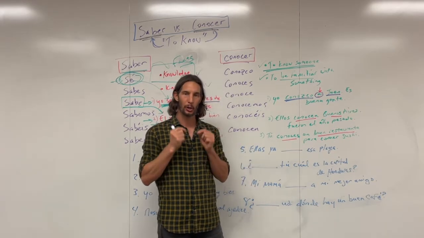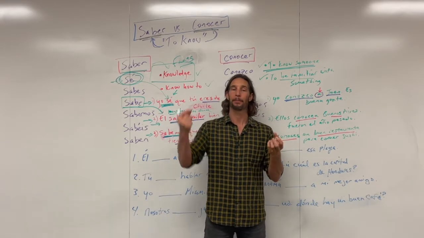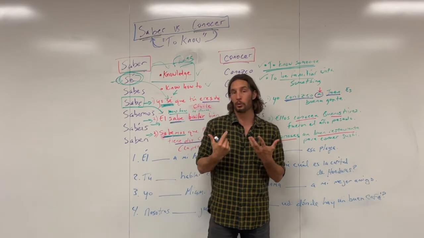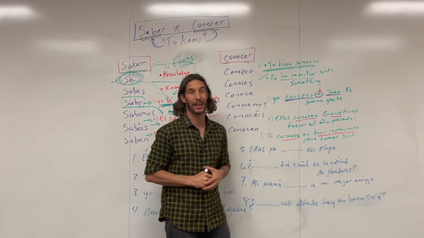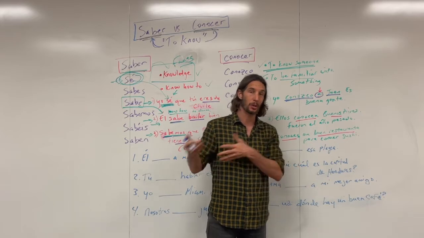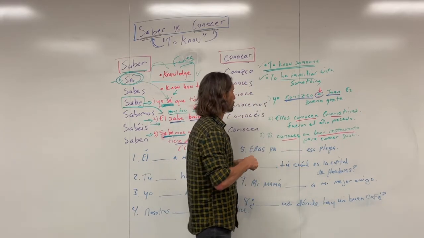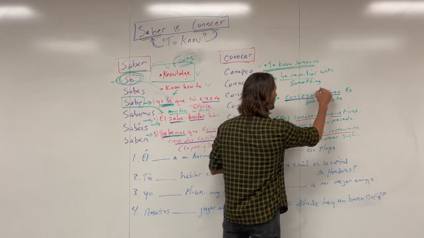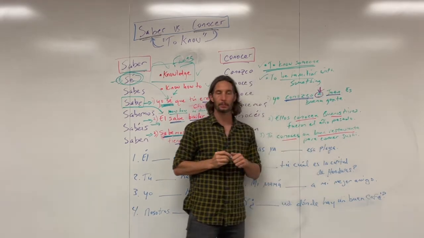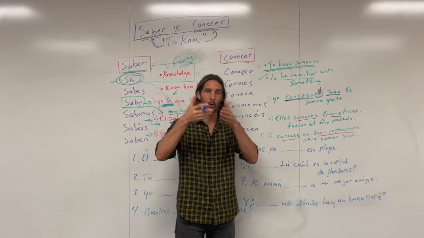That is known as the personal A. And so when we say I know Juan, we've got to put that personal A in there because Juan is a person. In fact, I think some grammar books, if you look at it, would say a person or a domesticated animal. So there you go, right? And so yo conozco a Juan, right? And so because Juan, as I said, is a person, we would say yo conozco a Juan.